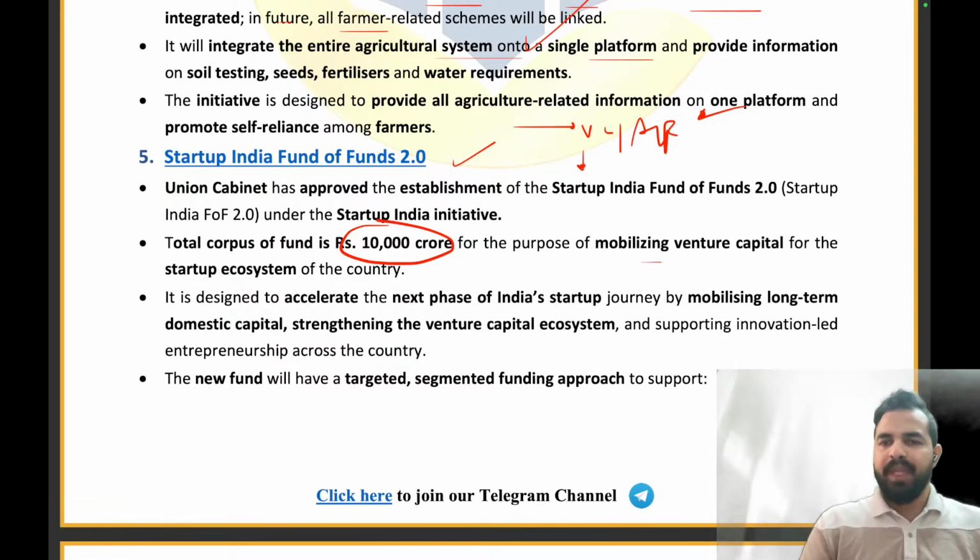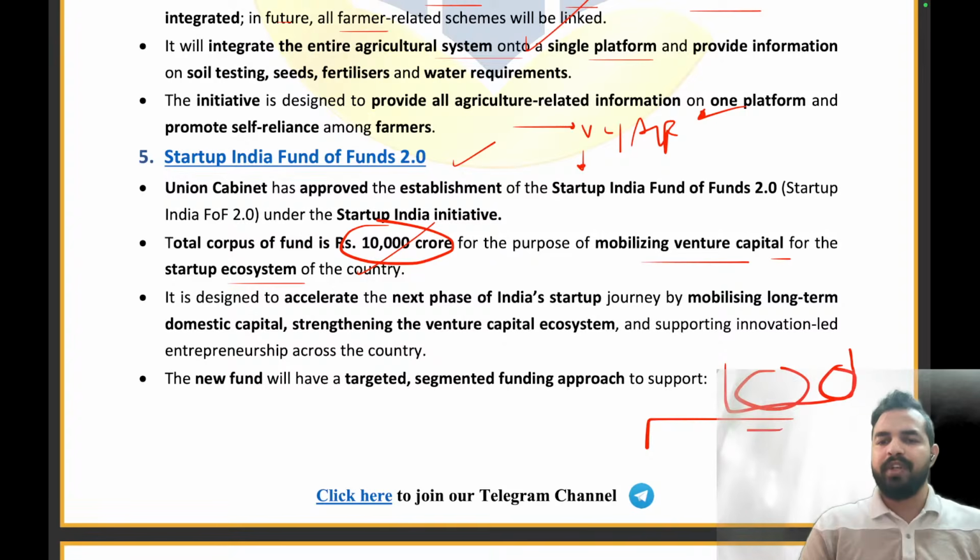for the purpose of mobilizing venture capital for the startup ecosystem of the country. क्लियर एवरीवन. सो हम क्या करेंगे, गवर्नमेंट पैसा देगी वेंचर कैपिटल और ऑल्टरनेटिव इन्वेस्टमेंट फंड्स को, और वो आगे जाकर पैसा देंगे किसको, दे विल बी गिविंग द मनी टू द स्टार्टअप. So we can understand it that this is the big tank, right? And there are the venture capitals and the alternative investment funds, and they are further connected with the different startups, right?